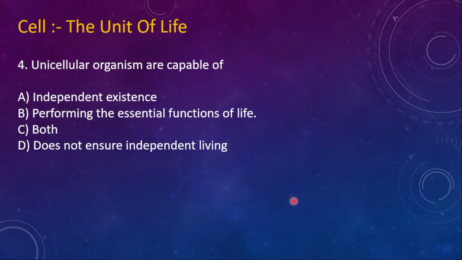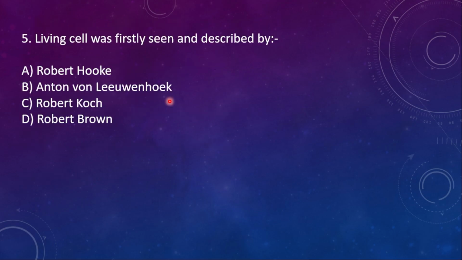Fourth question. Unicellular organisms are capable of option A, independent existence, B, performing the essential functions of life, C, both, D, doesn't ensure independent living. Unicellular organisms are capable of these two. So the right option is option C, both.